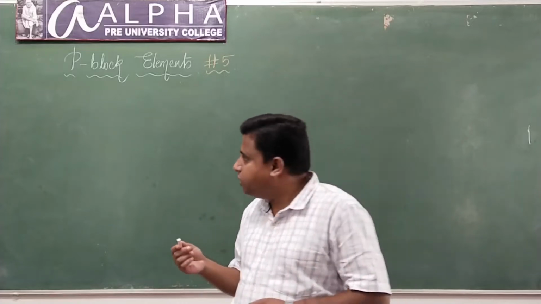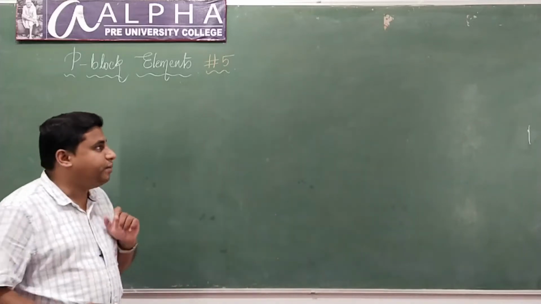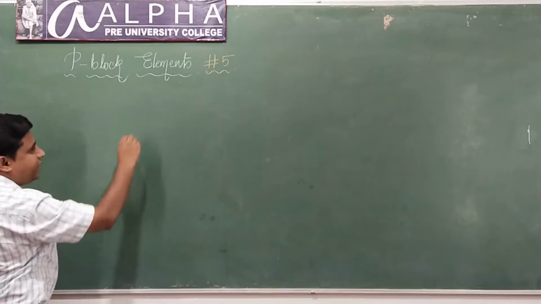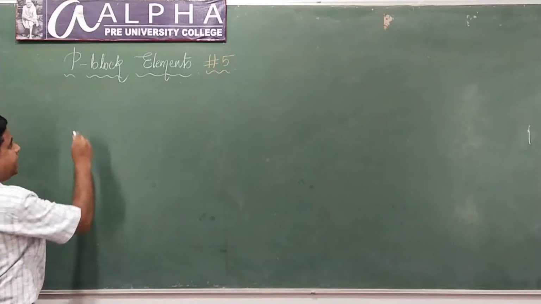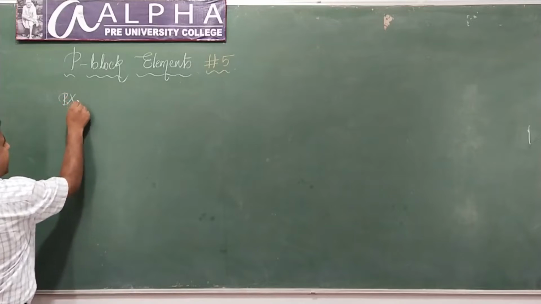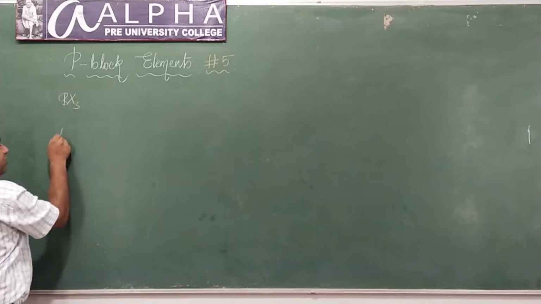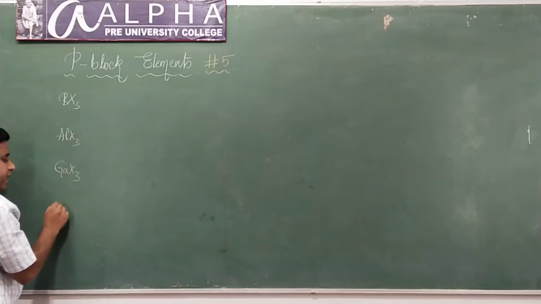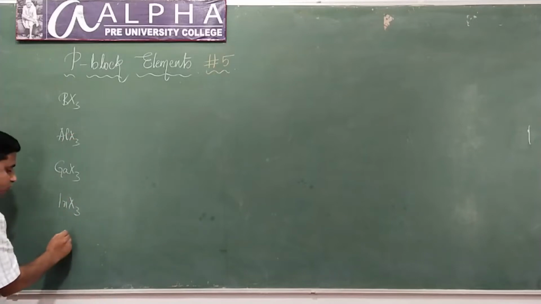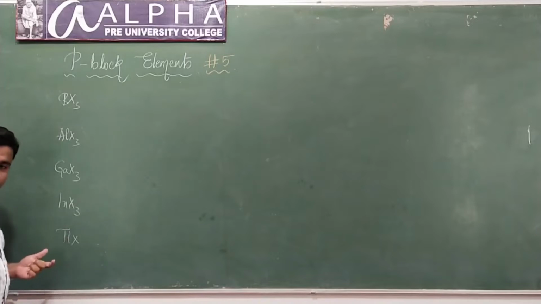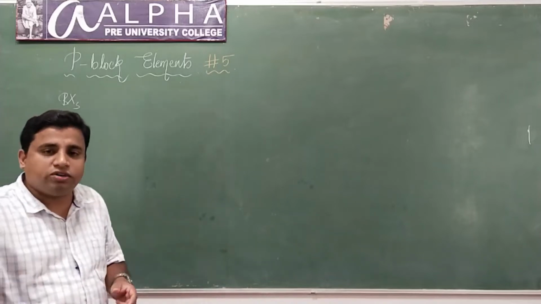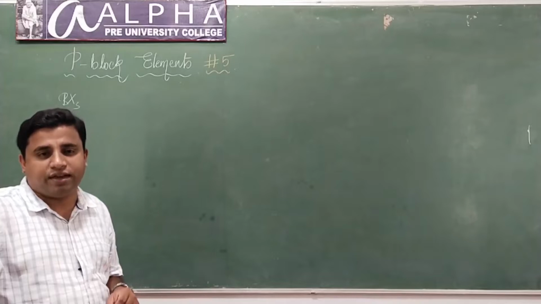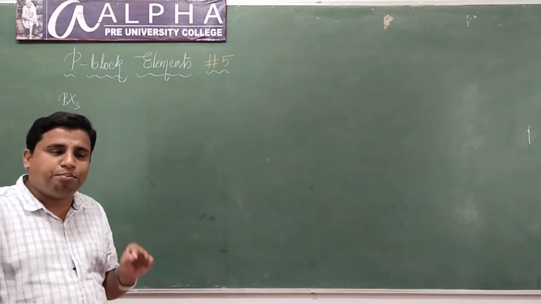From boron to indium, they all form trihalides: boron trihalide, aluminium trihalide, gallium trihalide and indium trihalide. Whereas thallium will form monohalide of the type TlX, because thallium is more stable in +1 oxidation state due to the inert pair effect.